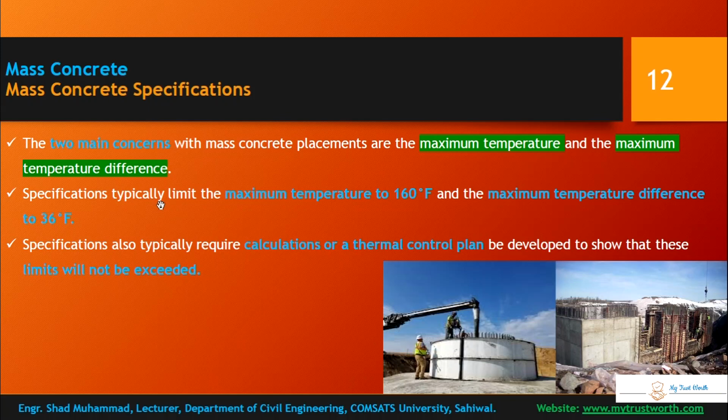And the specification typically limits the maximum temperature to 160 degrees Fahrenheit. Your maximum temperature which can be achieved during mass concreting is 160 degrees Fahrenheit, and it should not exceed 160 degrees Fahrenheit, and maximum temperature difference to 36 degrees Fahrenheit. Specification also typically requires a thermal control plan be developed to show that these limits will not be exceeded. So you have to show a proper thermal control plan developed to prevent the ultimate increase in the temperature, and the difference of increase in temperature should be in control.